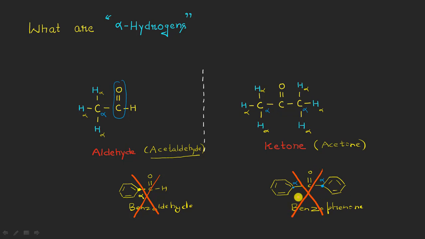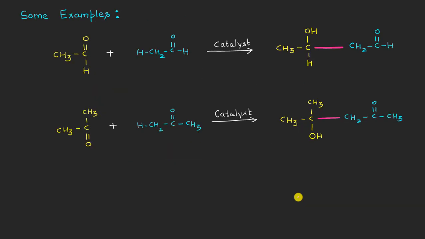So this is the importance, the significance of the alpha hydrogen atoms, without which any aldehyde or ketone molecule cannot give the aldol condensation, right? So now, here are some examples of the aldol condensation as a reaction. You can see here, this is a molecule of acetaldehyde.